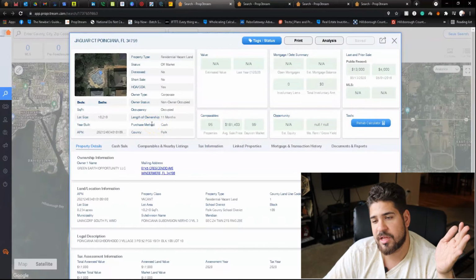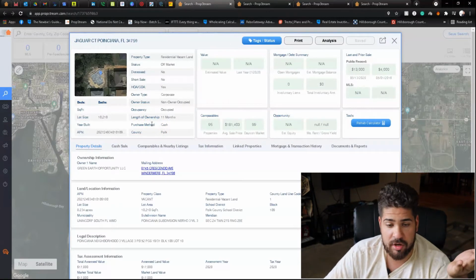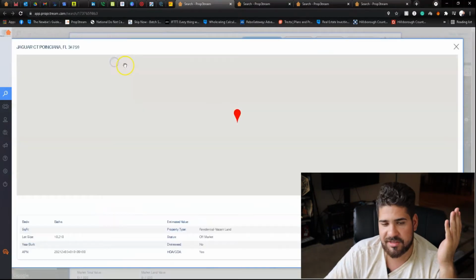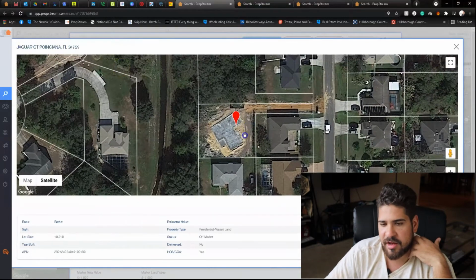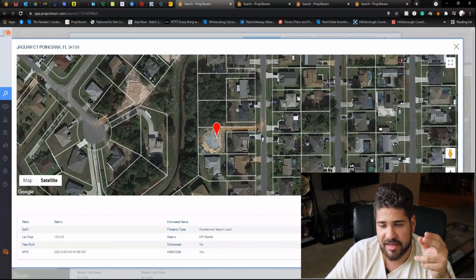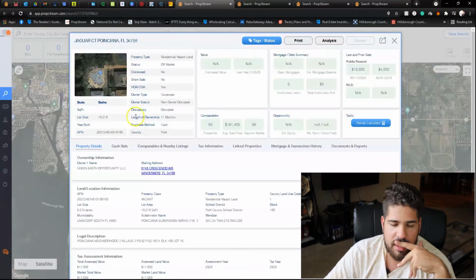This was purchased in August, so about a year ago at this point. They bought it for $13,000. I know this neighborhood enough to tell you that that's a really good price. They got the property for a really good price.